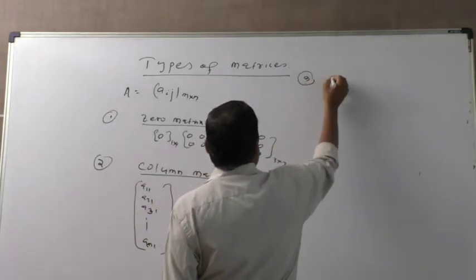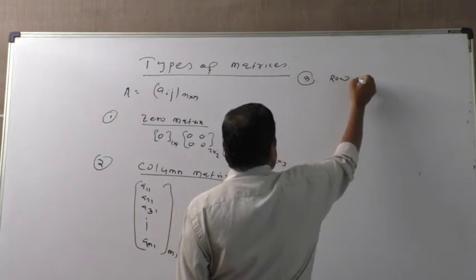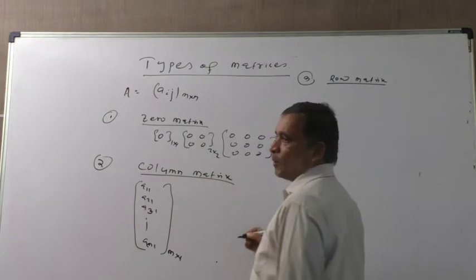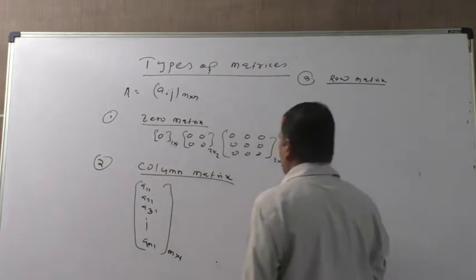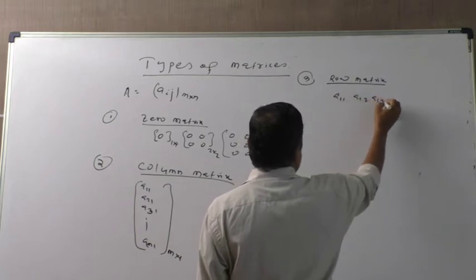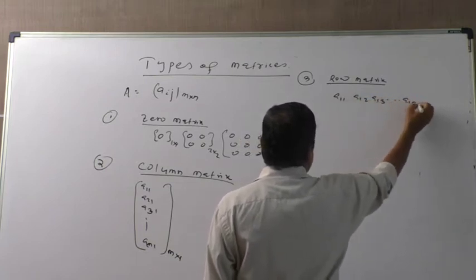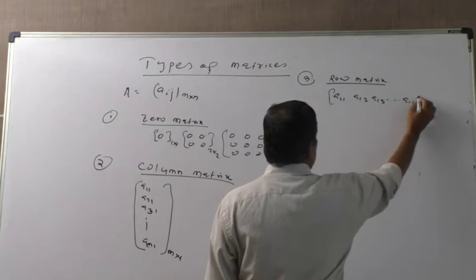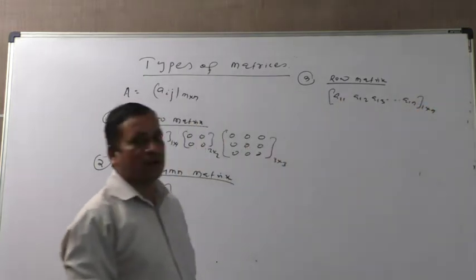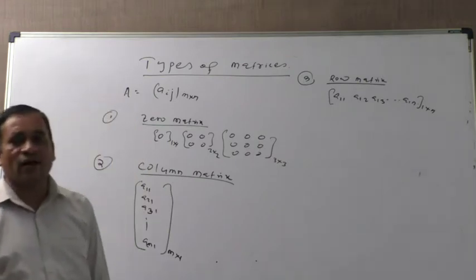Number 3, row matrix. Row matrix means it has only rows: A11, A12, A13, up to A1n. It has only one row, but n columns. That is one row and n columns.